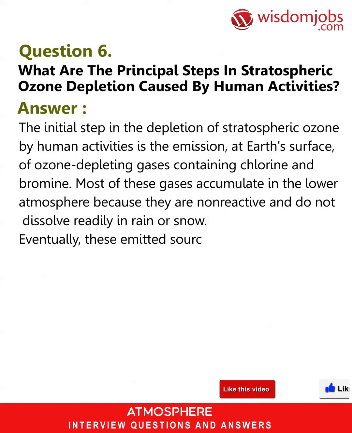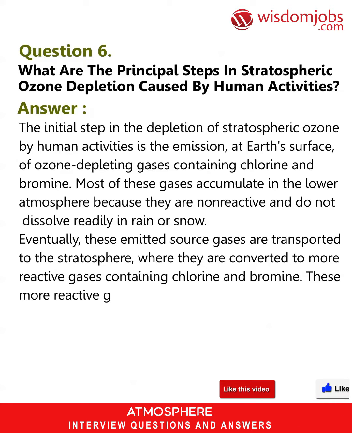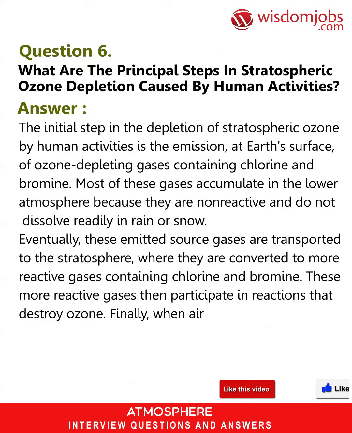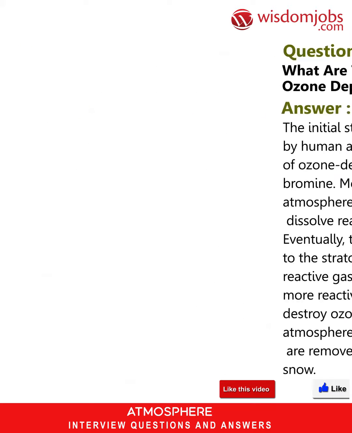Eventually, these emitted source gases are transported to the stratosphere, where they are converted to more reactive gases containing chlorine and bromine. These more reactive gases then participate in reactions that destroy ozone. Finally, when air returns to the lower atmosphere, these reactive chlorine and bromine gases are removed from Earth's atmosphere by rain and snow.